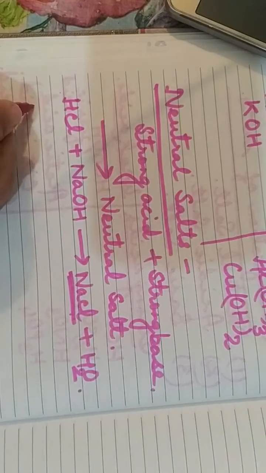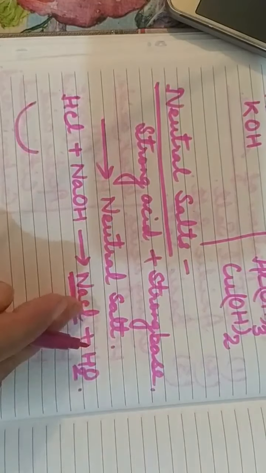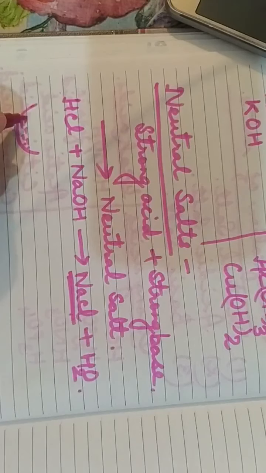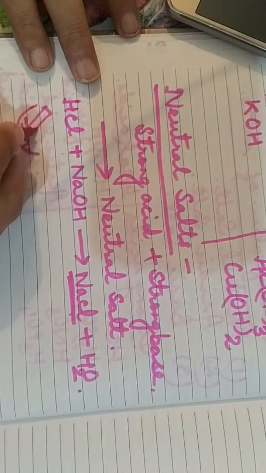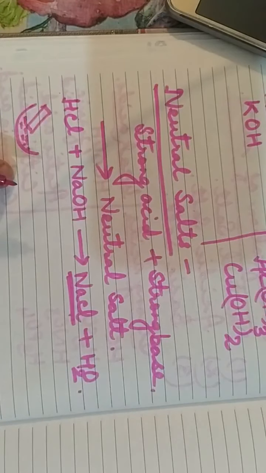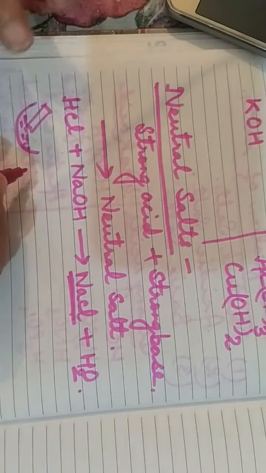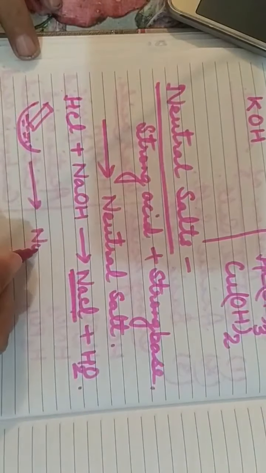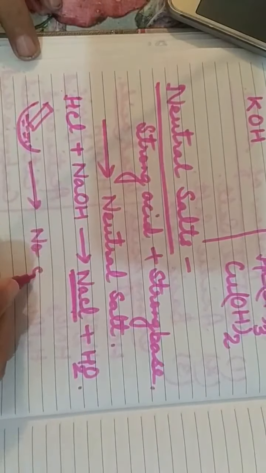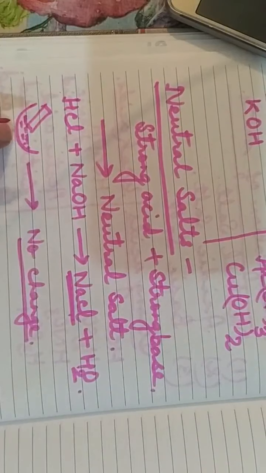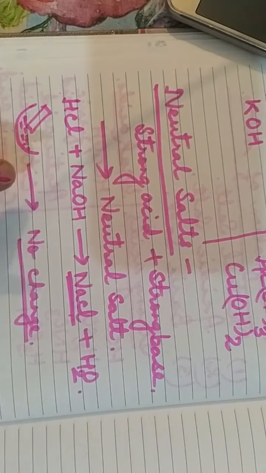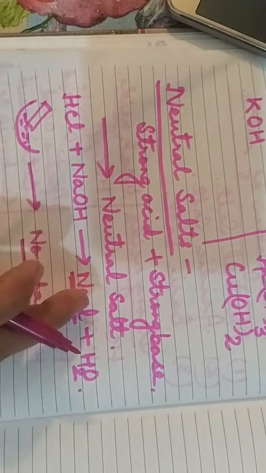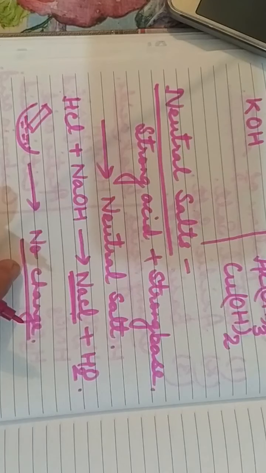Suppose that you are taking this salt and dissolving it in water and taking a little amount of this in a petri dish and dipping a strip of litmus paper, blue or red, one by one. Then you will find that there is no change in the litmus paper, either the blue litmus or red litmus paper. It does not change its color. So it is clear that the solution of the salt is neither acidic nor basic.